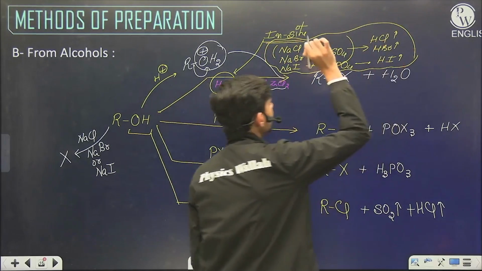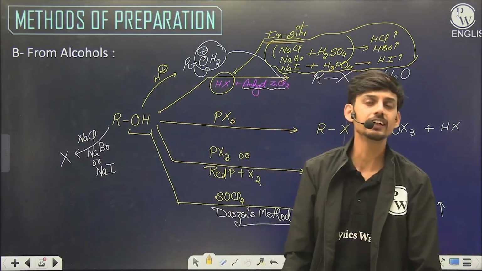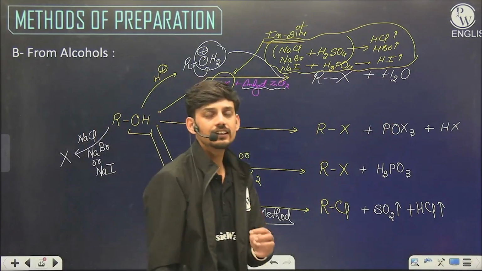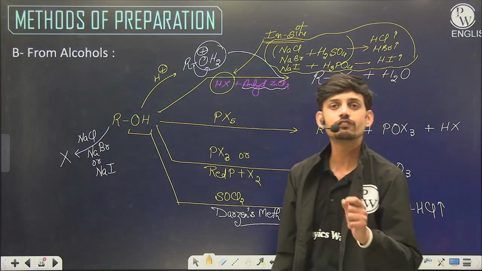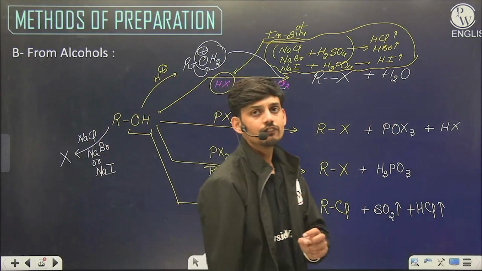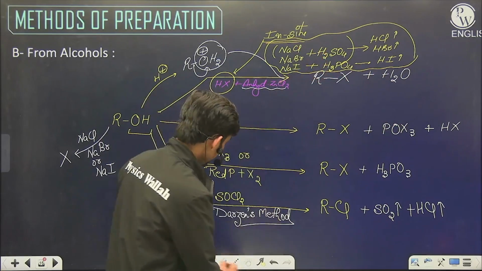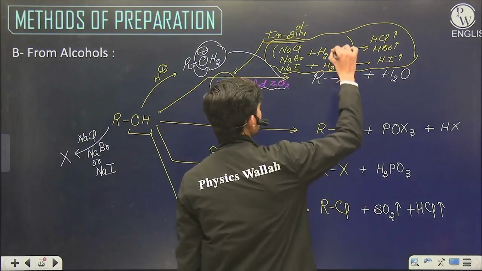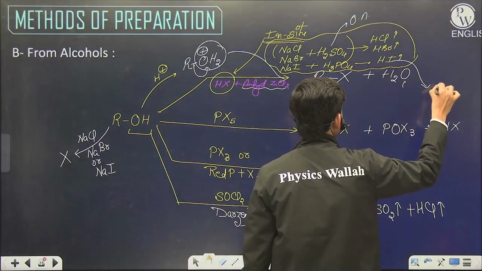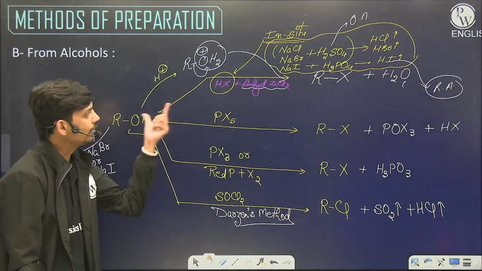So another question arises: why is there a partiality with NaI? Why have we chosen another reagent for NaI? The reason is obvious: H2SO4 is an oxidizing agent as well as an acid, and HI is a powerful reducing agent. If we prepare HI in the presence of H2SO4, there will be a redox reaction and it will be difficult to use HI for this reaction.